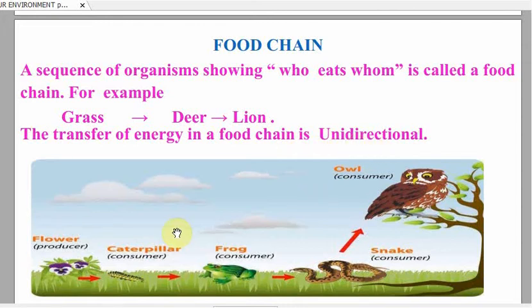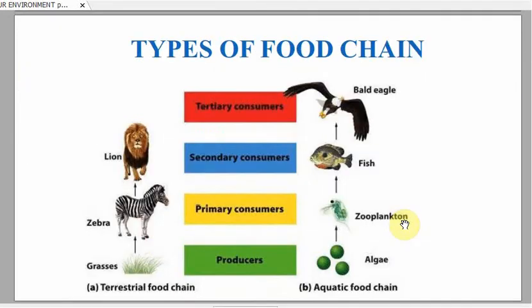Fine. Now here also we have one example of a food chain in which flower, which is a producer, is consumed by the caterpillar. So the caterpillar would be the primary consumer. The caterpillar is consumed by the frog, so it would be the secondary consumer. The frog is eaten by the snake, so the snake acts as the tertiary consumer, and the snake is consumed by the owl, which is a quaternary consumer, and it is occurring at the top of the food chain.